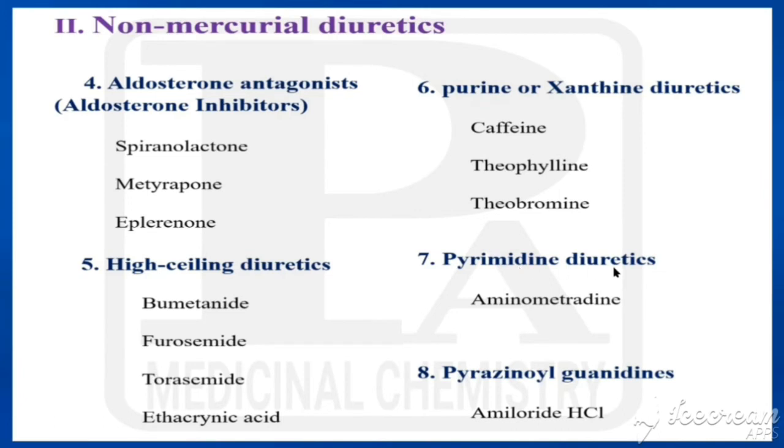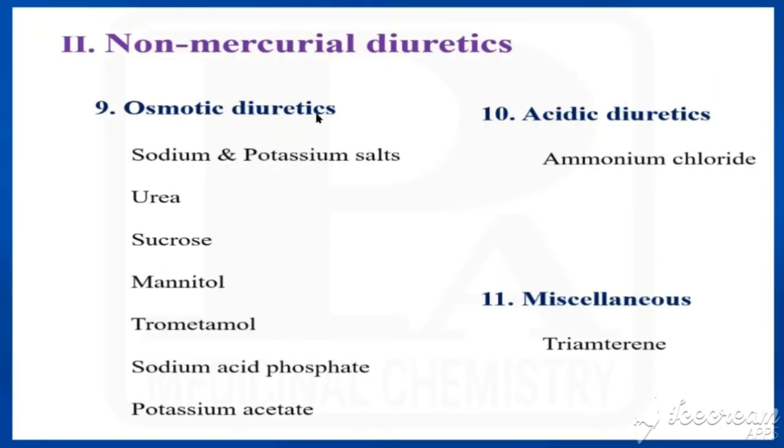Then pyrimidine diuretics. Example, only one, that is aminometradine. Eighth one is pyrazinoyl guanidine. Example is amiloride hydrochloride. Next type is osmotic diuretics. Examples are sodium and potassium salts, urea, sucrose, mannitol, trometamol, sodium acid phosphate and potassium acetate. Next one is acidic diuretics. Example, ammonium chloride. And the last one is miscellaneous. Triamterene is coming under that. So that's all about classification of diuretics based on chemical structure.